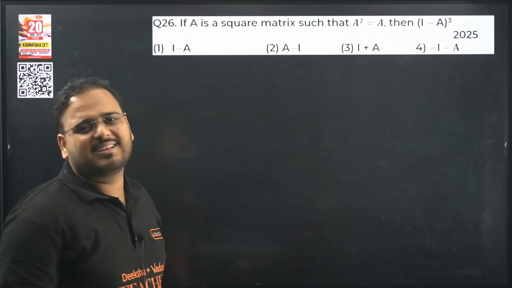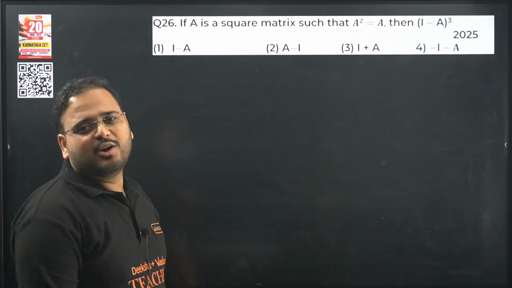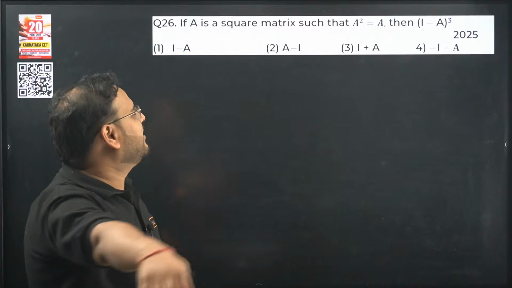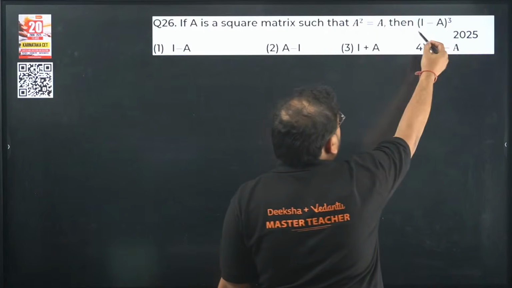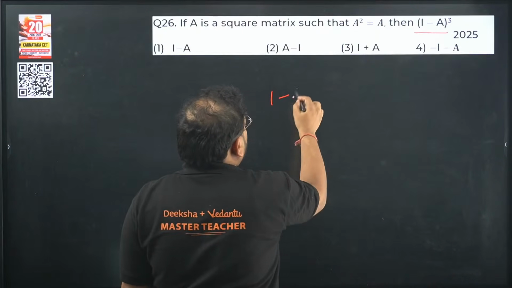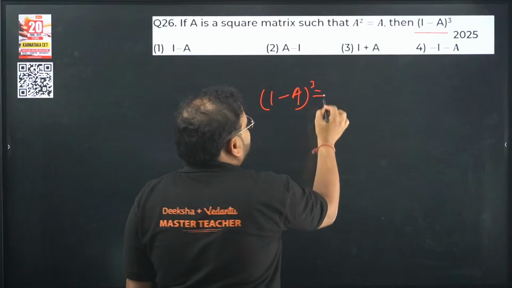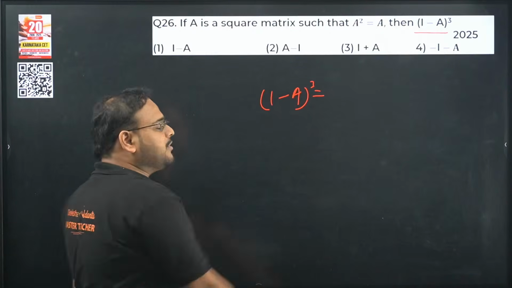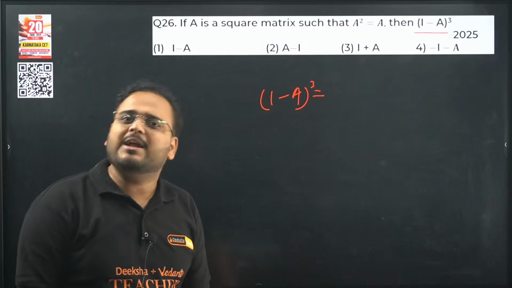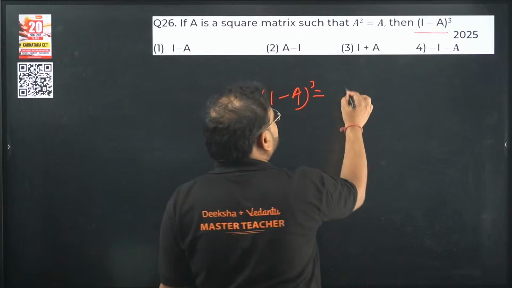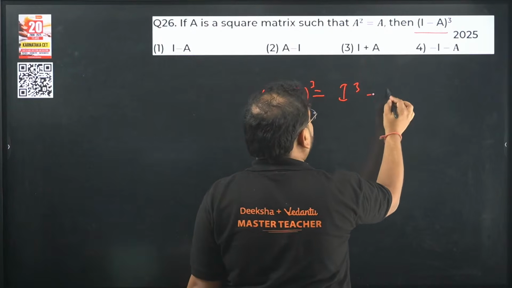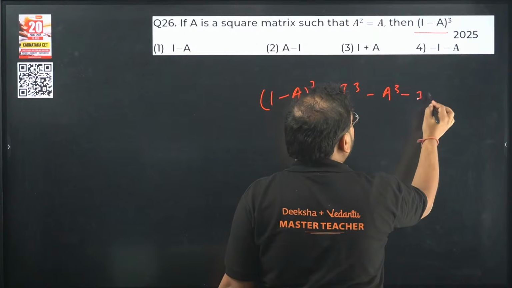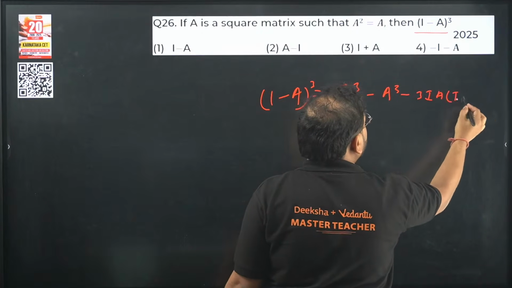This is an expansion question. Too much calculation. Can you not do it by yourself? Can you not all do this question by yourself? You will make me solve this question. Now I am feeling lazy today. Why? Can you not make me? Can you not try solving this question? A minus b the whole cube. What is the answer? Sir, a cube minus b cube minus 3ab (a minus b), sir.